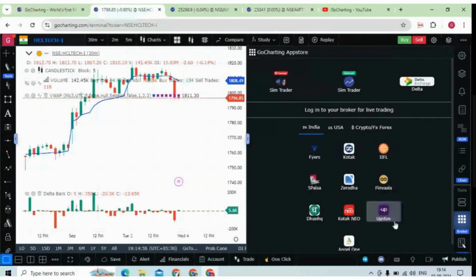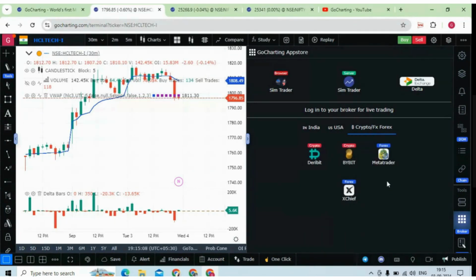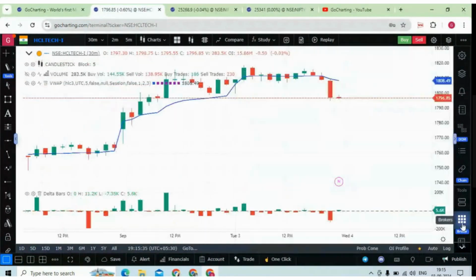We have these many Indian brokers. You can also trade with USA brokers like TradeStation, Optimus Futures, AMP Futures, and we have recently added MetaTrader and Xsheep. I understand that many of you trade with MetaTrader in the Forex market. You can simply connect with MetaTrader by putting your account ID, password, and if you have your server IP and port, you can put it here, or else simply put your server name. So you have to put the account ID, password, and server name, and you can trade with MetaTrader MT5 or MT4 from GoCharting now.